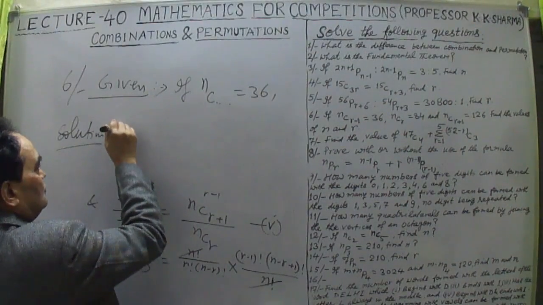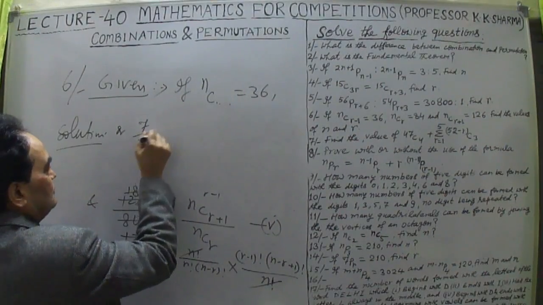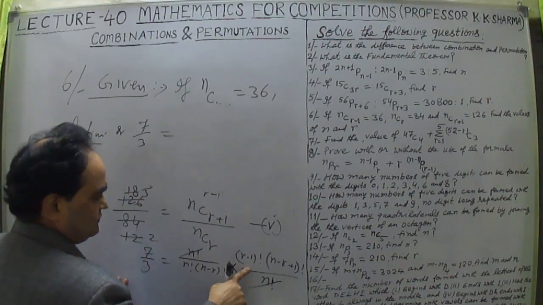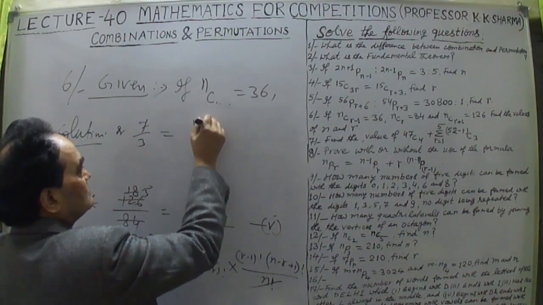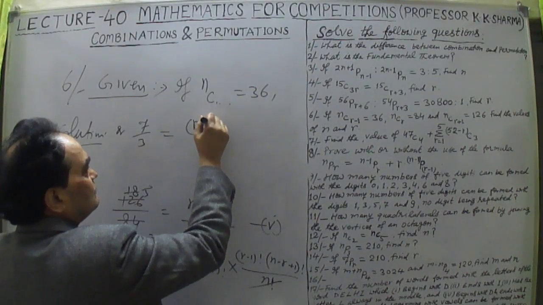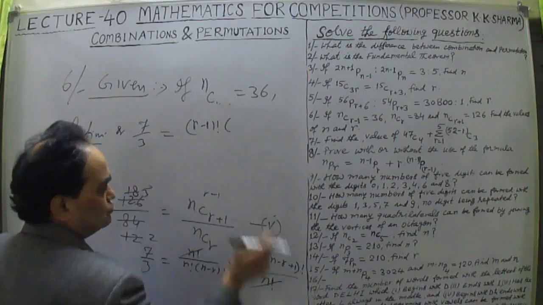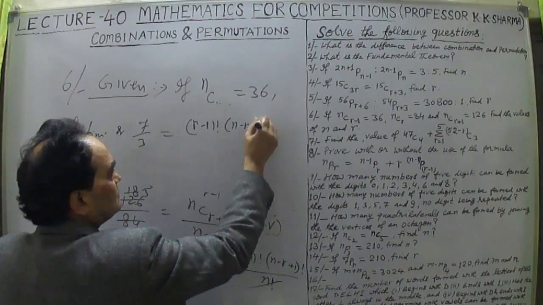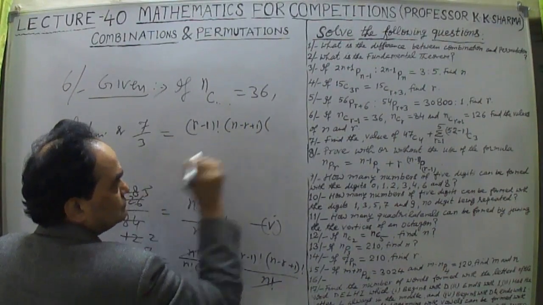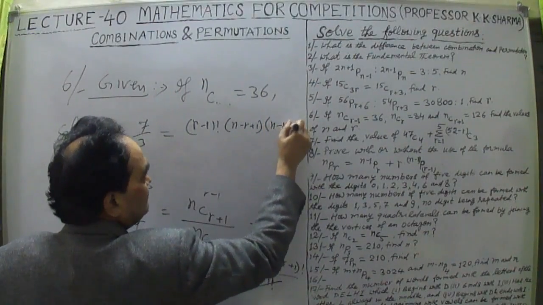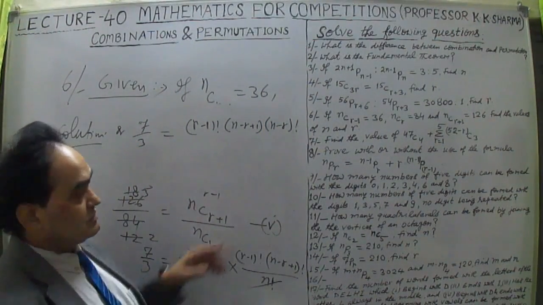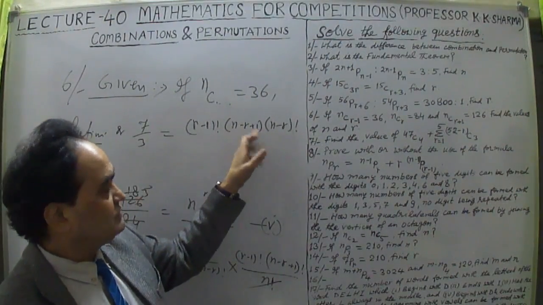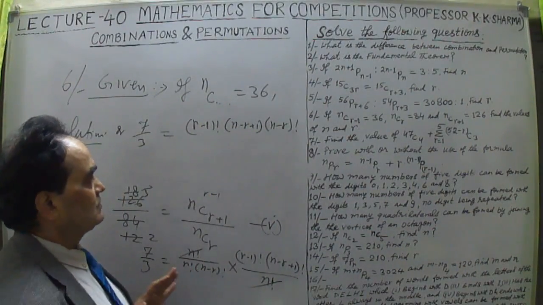So 7 upon 3 is equal to, on the right hand side we have r minus 1 factorial into n minus r plus 1 into n minus r factorial, subtracting 1 from this, it will be n minus r plus 1 minus 1, means only n minus r factorial.